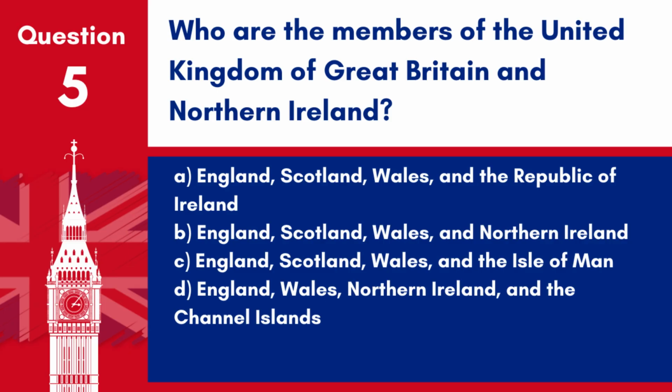Question 5. Who are the members of the United Kingdom of Great Britain and Northern Ireland? A. England, Scotland, Wales, and the Republic of Ireland. B. England, Scotland, Wales, and Northern Ireland. C. England, Scotland, Wales, and the Isle of Man. D. England, Wales, Northern Ireland, and the Channel Islands. Answer: B. England, Scotland, Wales, and Northern Ireland. These are the 4 constituent countries that make up the United Kingdom of Great Britain and Northern Ireland.